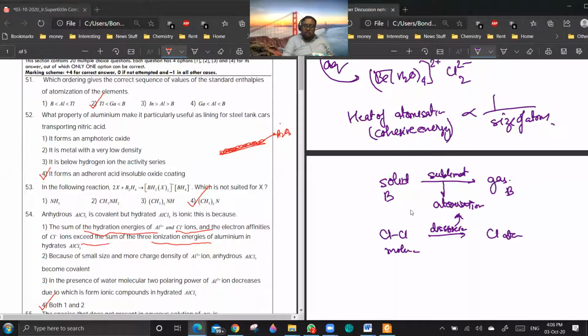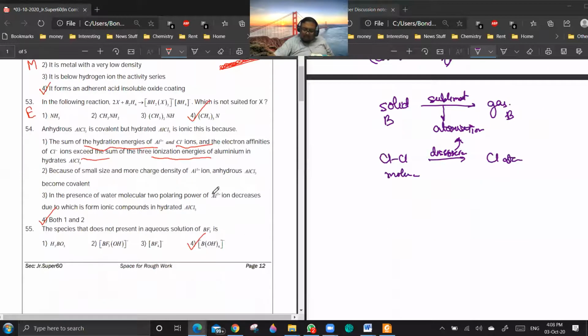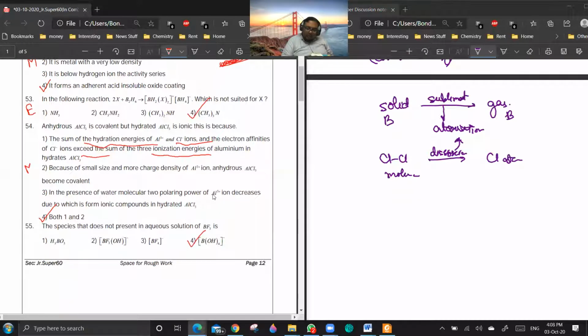Okay, so tell me, 51, easy, moderate, tough. Moderate. 52, moderate. 53, easy. Yeah, that is a direct question which is discussed in the blog. 54, moderate. 55, moderate.